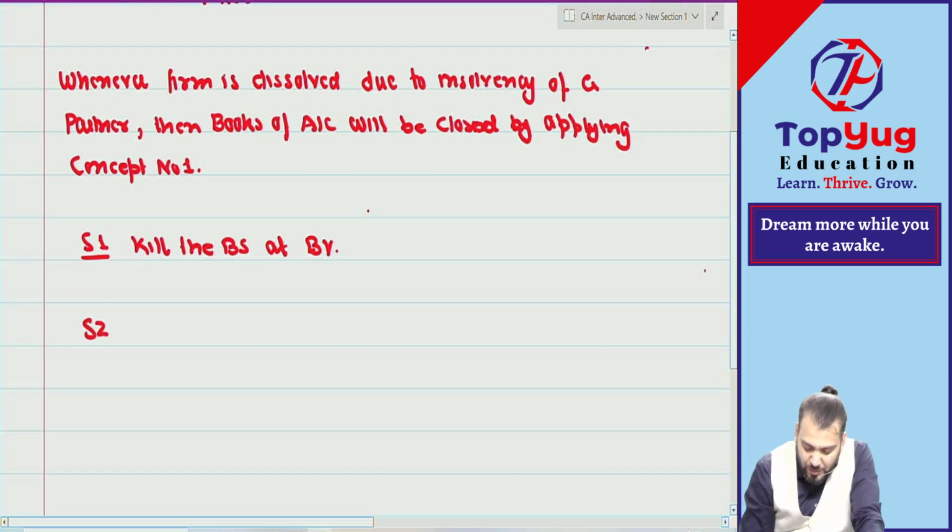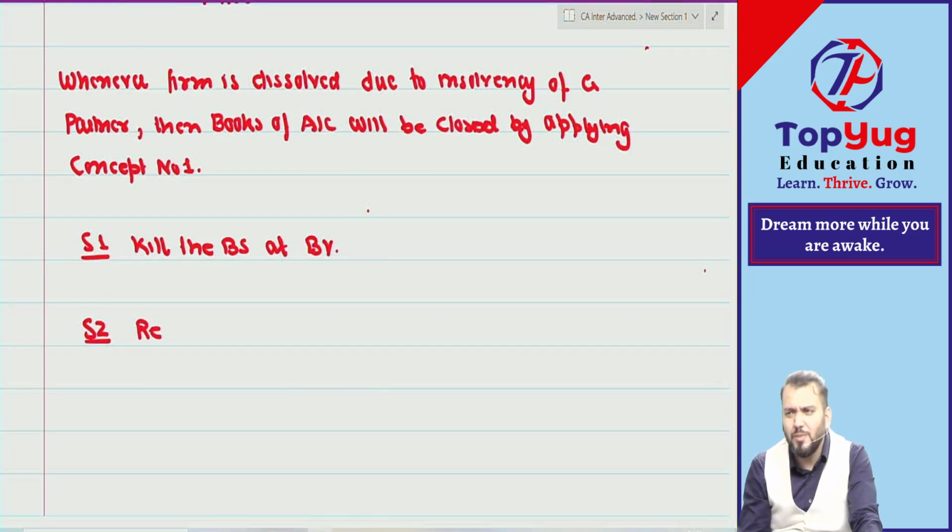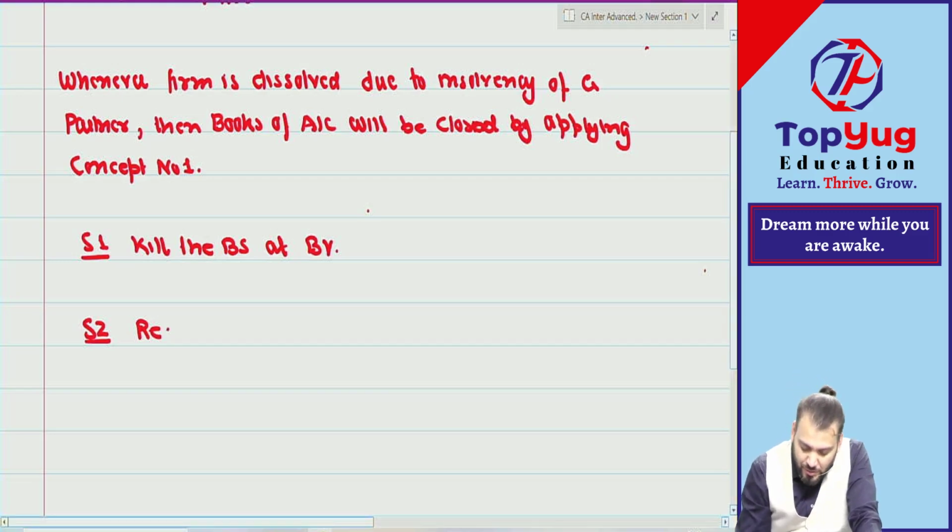Then what will be step number 2? In this case there is no purchasing coming, so I am not writing that. So step number 3 will become step number 2. Realize assets and settle all liabilities. Yes or no?